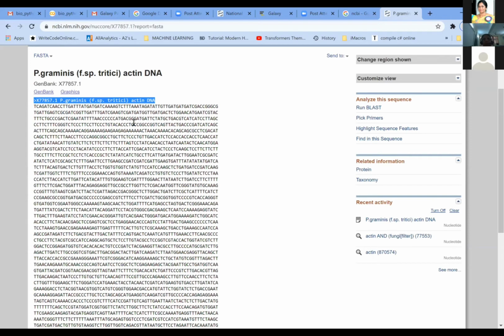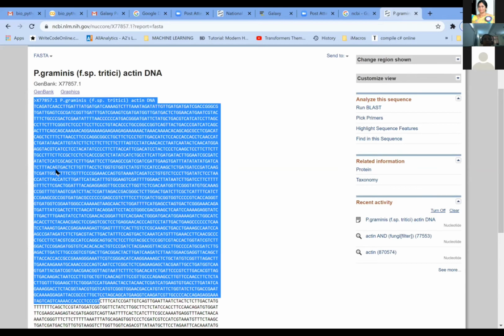So whenever you want to do an alignment or you want to BLAST this particular sequence, all the programs which you are going to use will ask you to paste the sequence in FASTA format. When it is asking you to paste it in FASTA format, you need to select the entire sequence starting from this ID to the last.